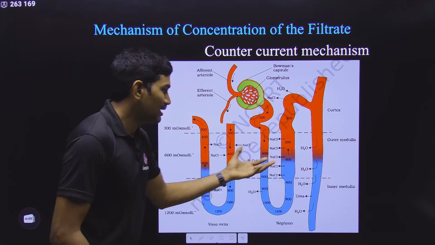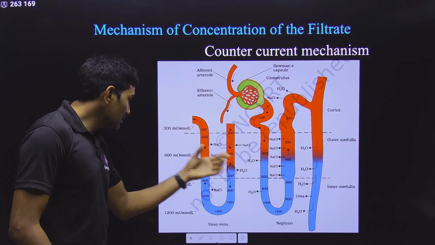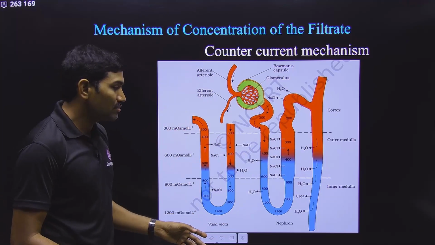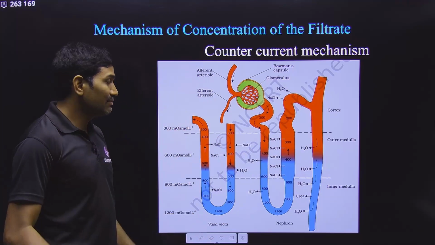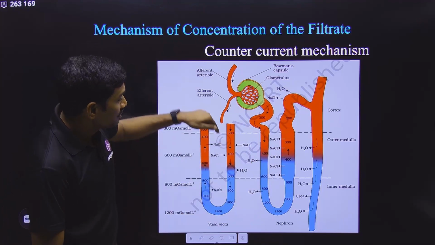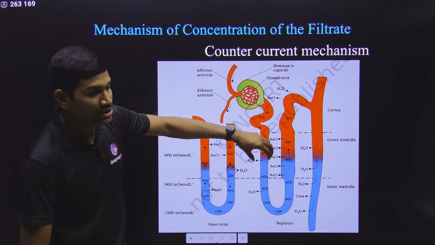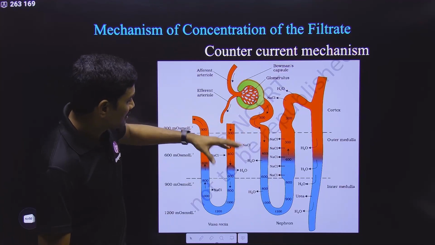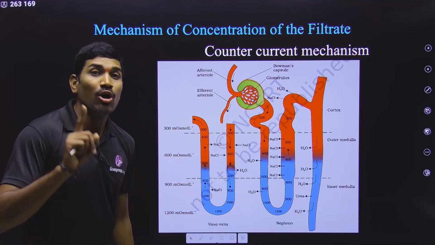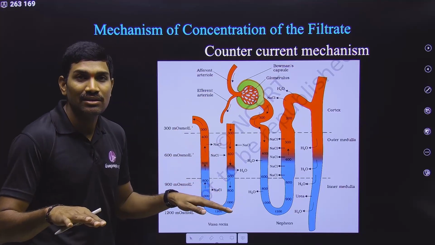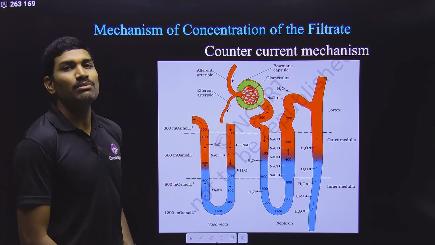In the medulla there are many cells, and if this concentration is maintained in those cells, that concentration will be exerted on these tubes also. The filtrate present in this, or the blood present in this, should experience the same concentration. So how will it be maintained?